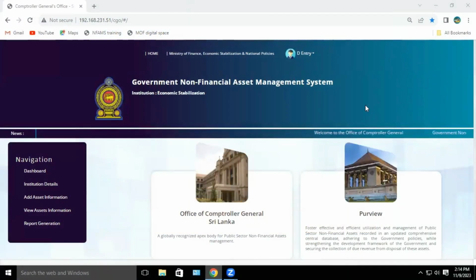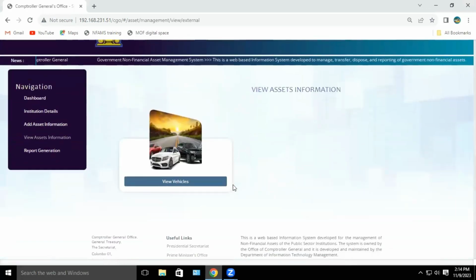Now, to see how these can be seen by the data entry officer, I log into the system through a user account of a data entry officer. Then you click the View Asset Information button you see in the left side navigation panel. Then click the View Vehicle button. You should click on the View Vehicle words like this.